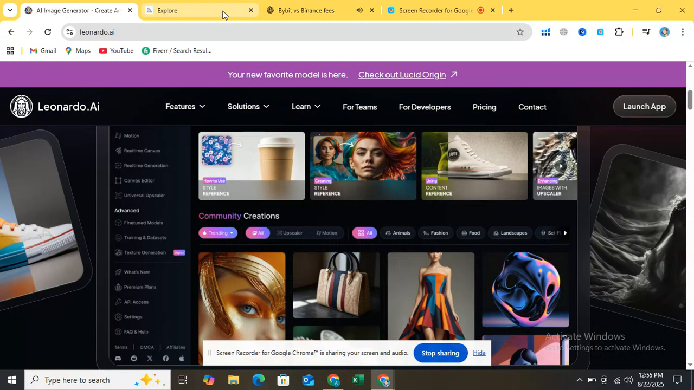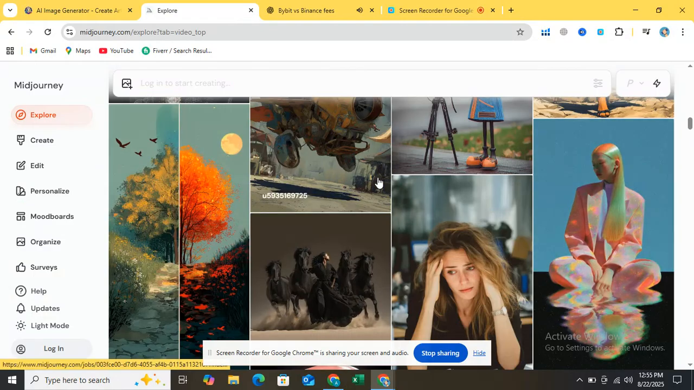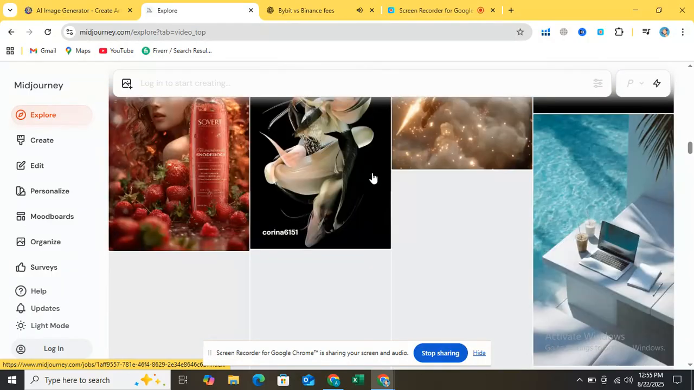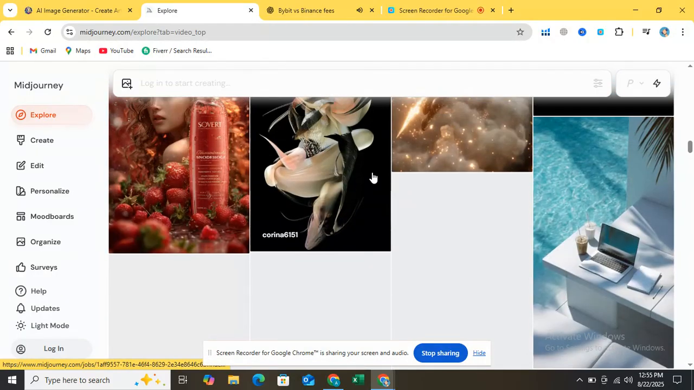MidJourney. Would you like me to also make a side-by-side comparison table script? Leonardo versus MidJourney, ease of use, image quality, price, etc., so you can show it visually in a YouTube video?